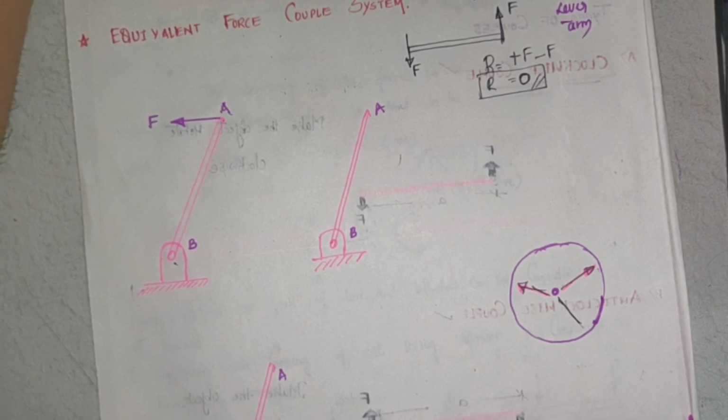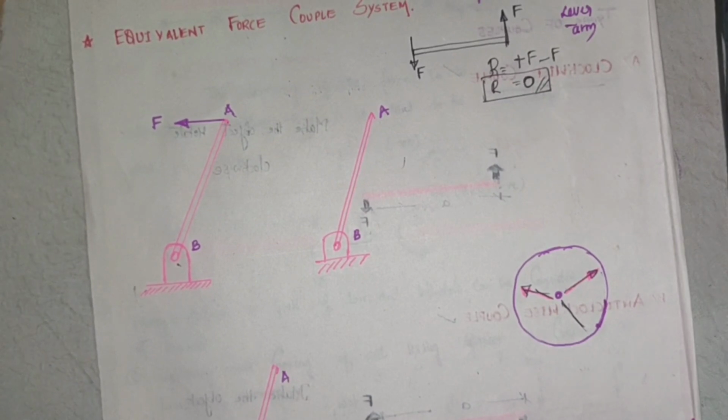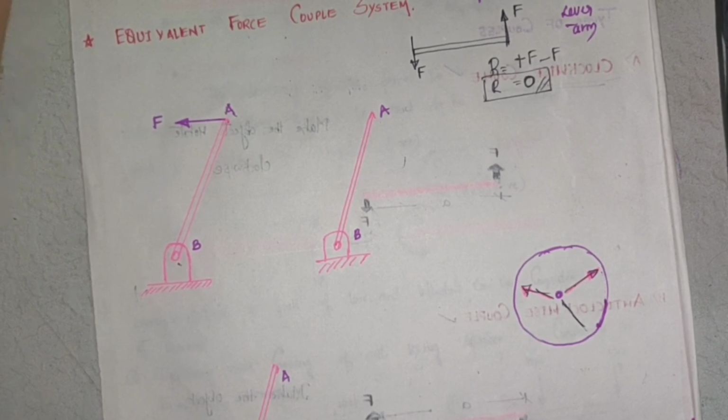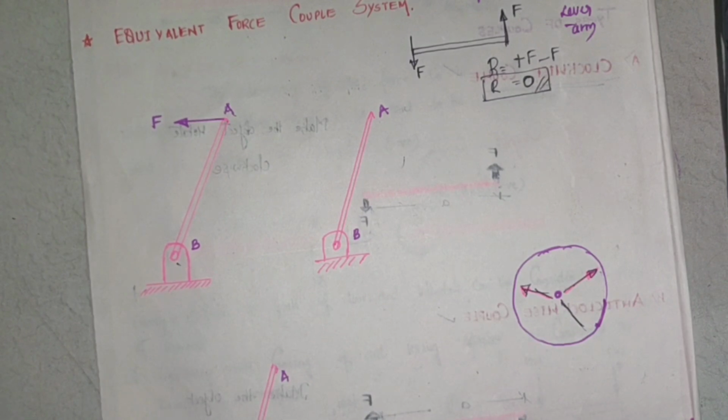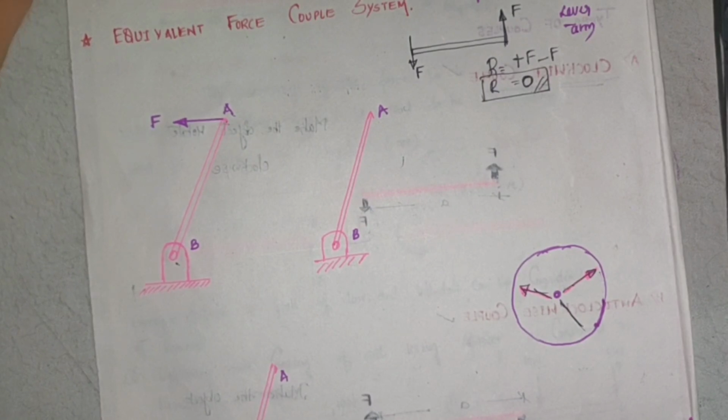So there are some inaccessible points that you will come across in a structure where it is not physically possible to access and apply load onto that, but we can replace the application of that load on that point to some other point where that force can make an impact about that inaccessible point. Now how do we do that?